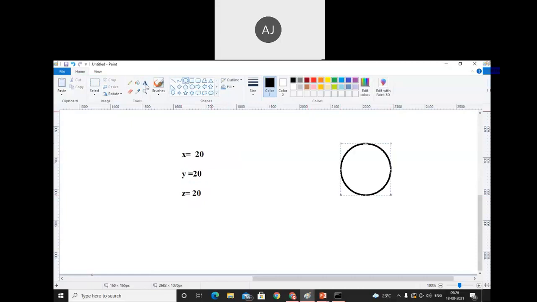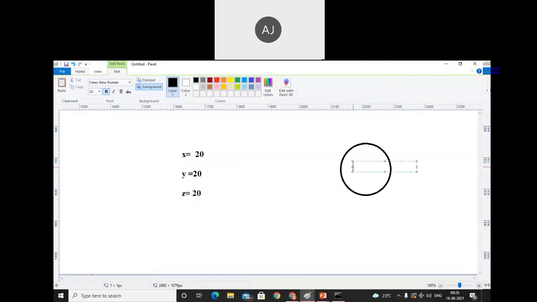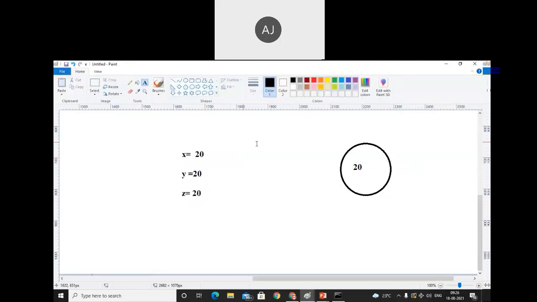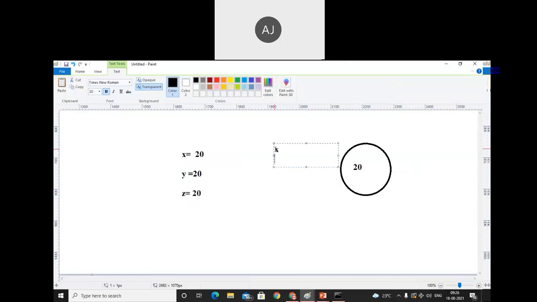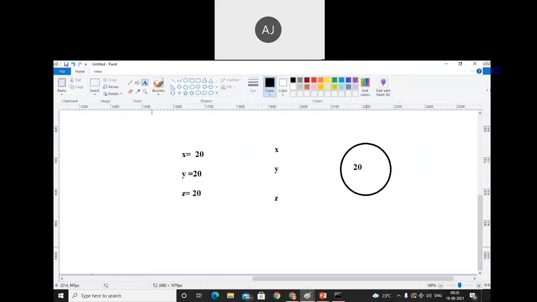See, here only one object will be created, and the value of that object is 20. And what about the x and y and z? These are the reference variables, which are used to point to the object. ये concept आपको समझ में आना चाहिए.